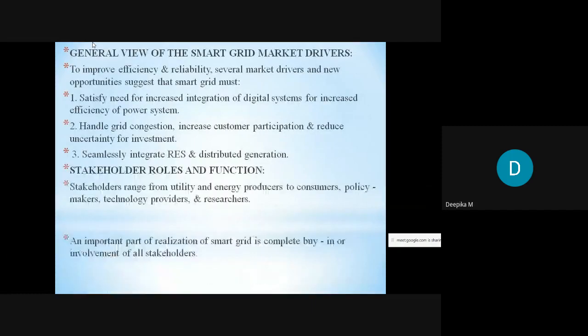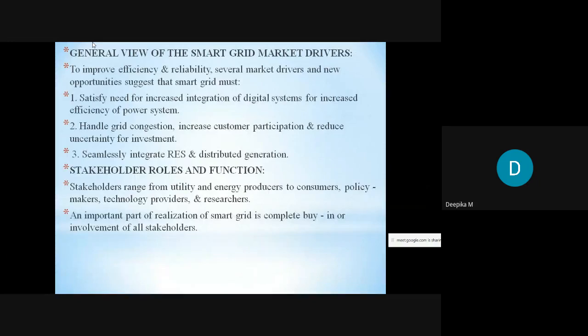So next we have the stakeholders roles and function. So coming to stakeholder roles and function, the stakeholders are nothing but they are the part and parcel of the smart grid. So that means what? These stakeholders range from utility and energy producers to consumers. So it includes the utility, energy producers, consumers, policymakers, technology providers, and the researchers. So all these members contribute as our stakeholders. So an important part of realization of smart grid is complete buy-in or involvement of all stakeholders.